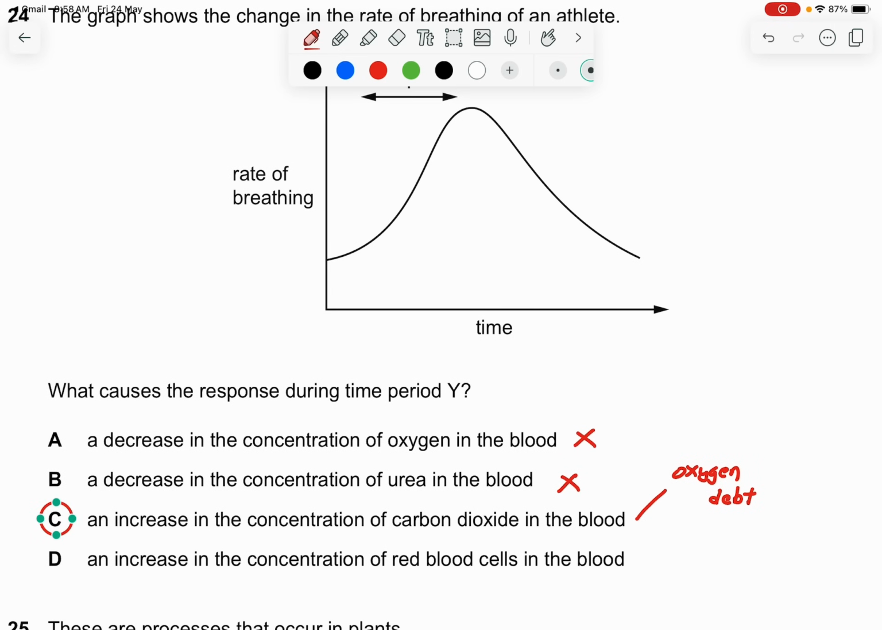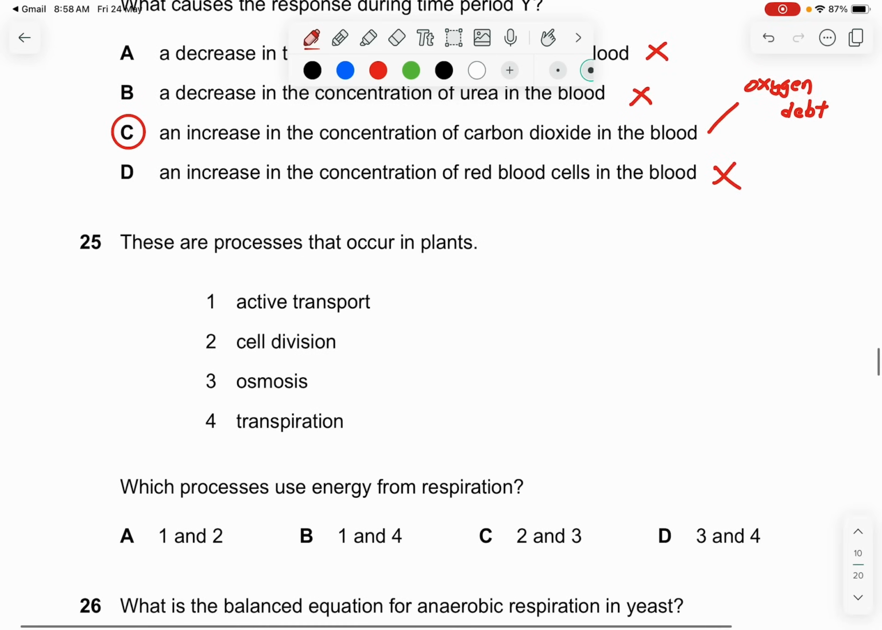Last one, an increase in the concentration of red blood cells in the blood. No, that doesn't make sense at all. No correlation. Okay. Question 25. These are the processes that occur in plants. Which processes use energy from respiration? Active transport, yes, as we said before, it does.